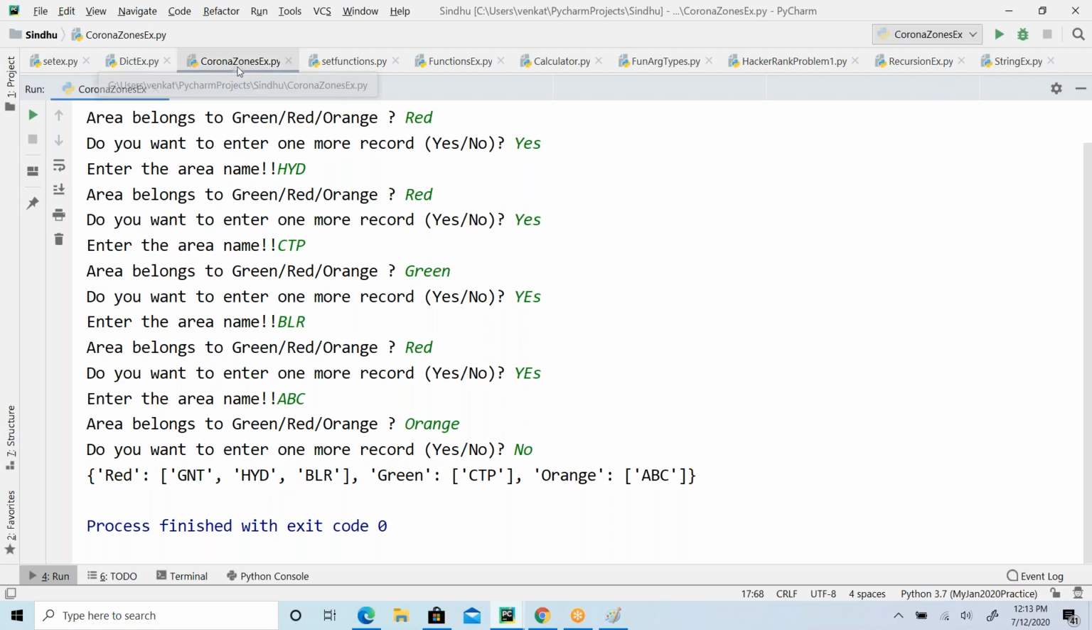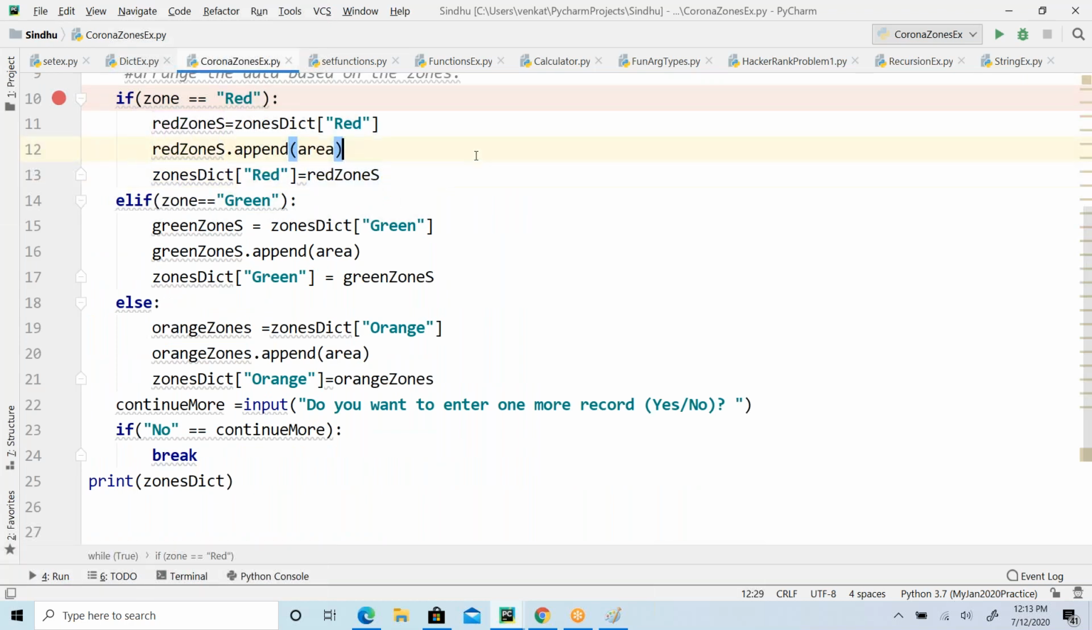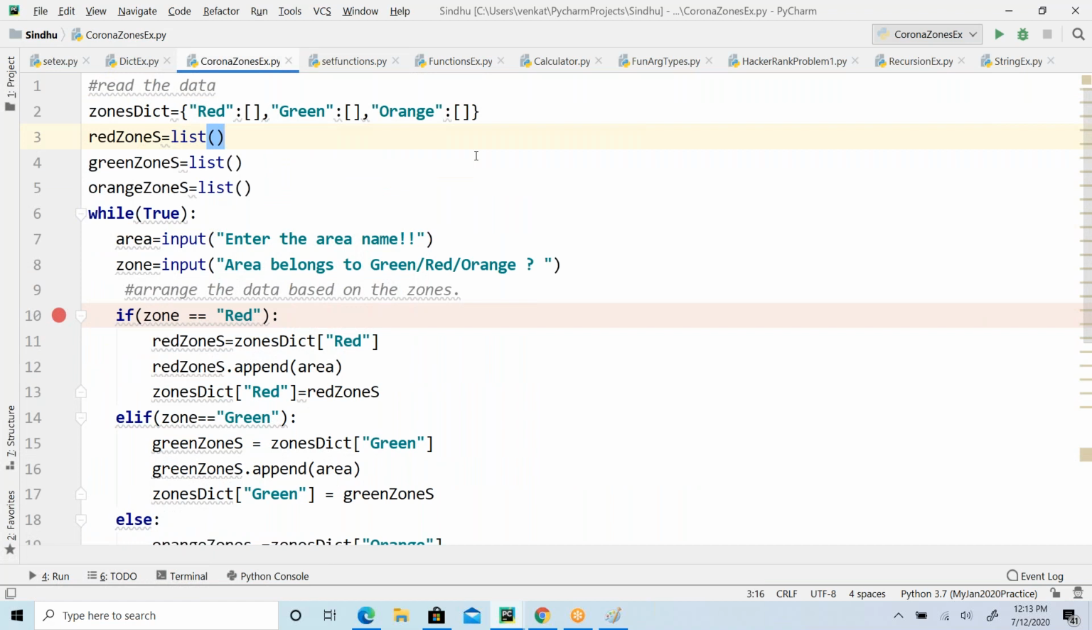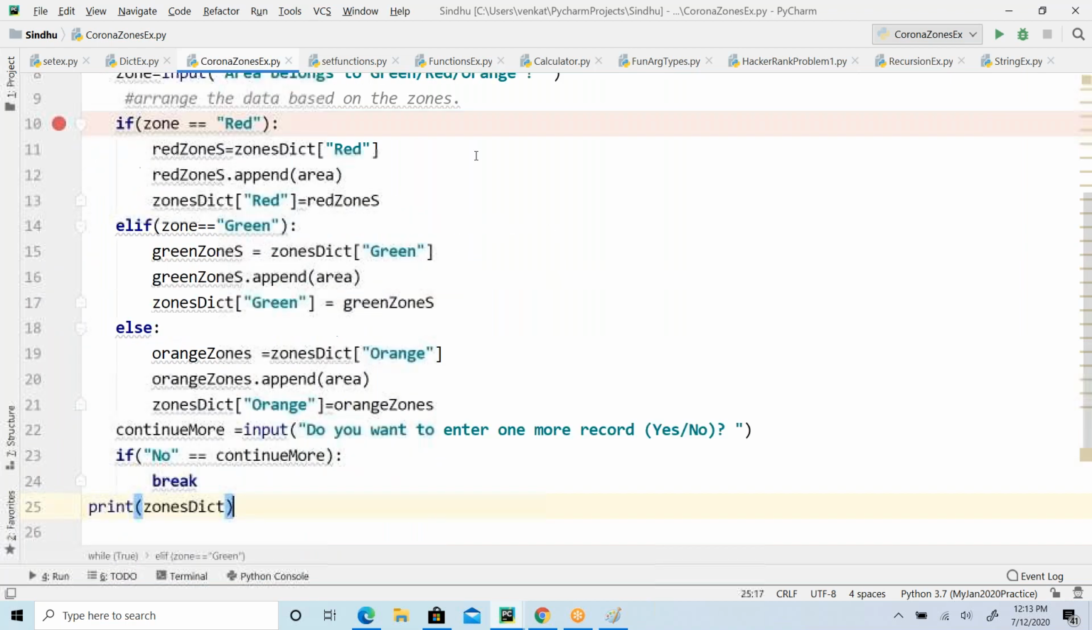If there is a collection of data, say from Excel or somewhere, the whole worldwide data, from the worldwide data we are going to organize it. We are going to separate all the areas belonging to red zone, green zone, and orange zone. That's where you can use a real-time usage of dictionary.